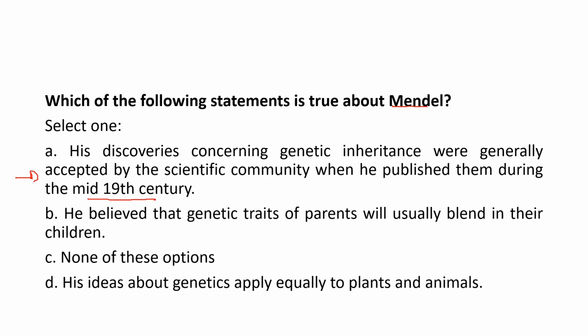B, if you read B, he believed that genetic traits of parents are usually blended in their children. We will talk about why this one is wrong too. He actually didn't believe in blending inheritance. He actually believed in the opposite. The right answer will be this one: that these ideas about genetics are very general, and they work for plants, for animals, and for all the other organisms. So D is the right answer.